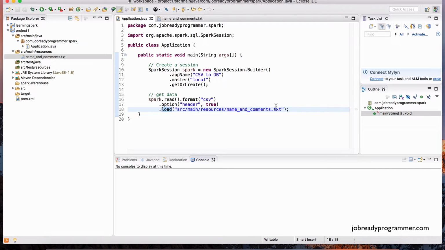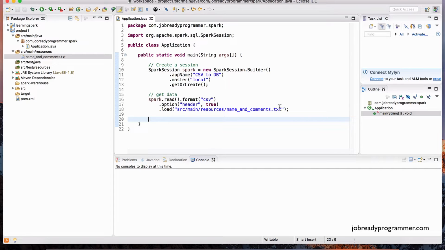Now typically in a production level environment, when we're loading files, we're going to be loading them from a distributed file system. Since this is a local example, we are specifying a special directory, but for real world data processing, we're going to need to specify a distributed file system here, such as HDFS, the Hadoop distributed file system, or something like an Amazon S3 bucket. We'll go into those examples later.